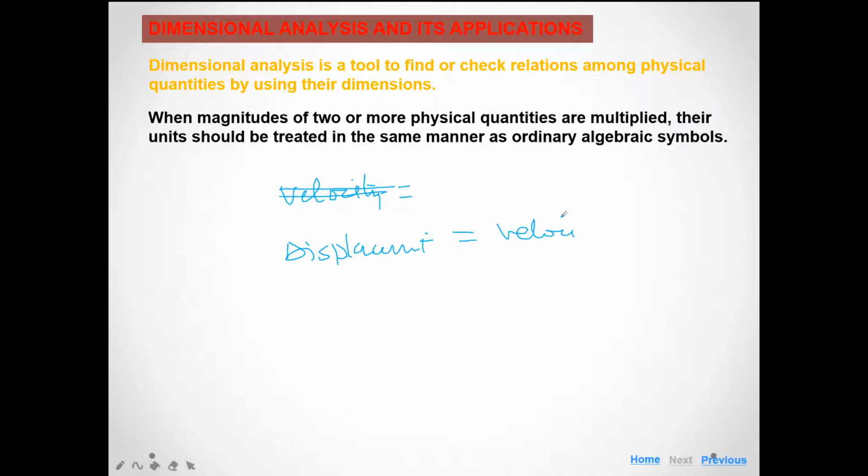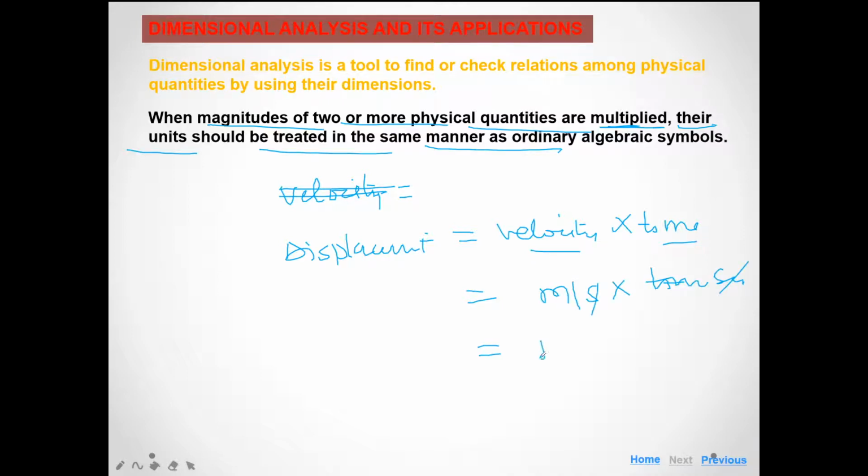When the magnitudes of two or more physical quantities are multiplied, their units should be treated in the same manner. The unit of velocity is meter per second and it is multiplied by time. The unit of time is second, so the seconds cancel, and the unit of displacement is meter.